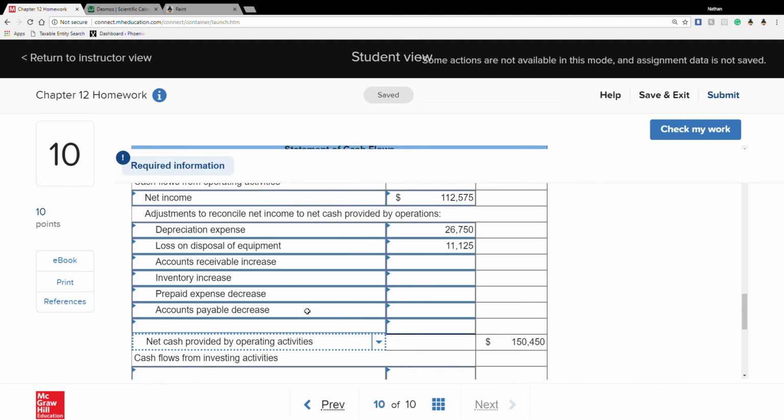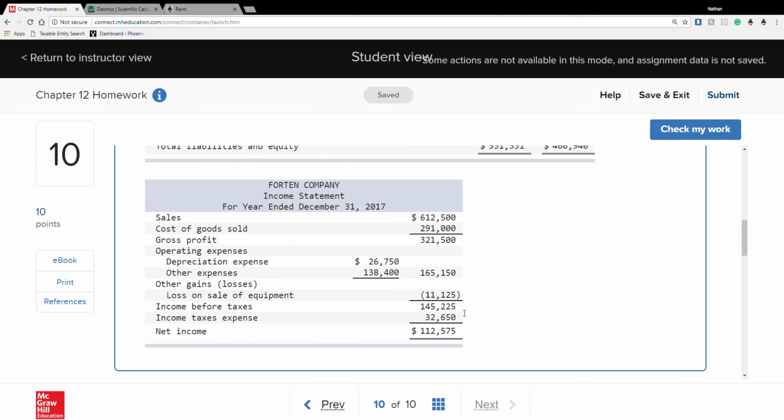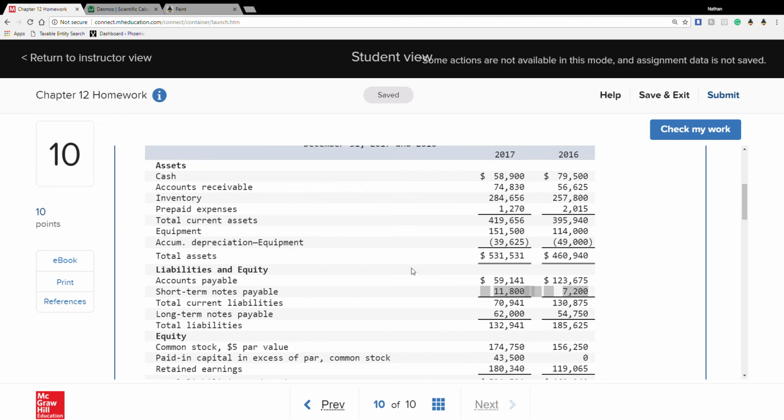Remember this: current assets do the opposite on the cash flow statement than they do in the comparison. So these increases are actually decreases here, so they're going to be subtractions, minuses. And this decrease is going to be a plus. Accounts payable is exactly the same thing, so this decrease is going to subtract. We're probably going to have to pump out our calculator.